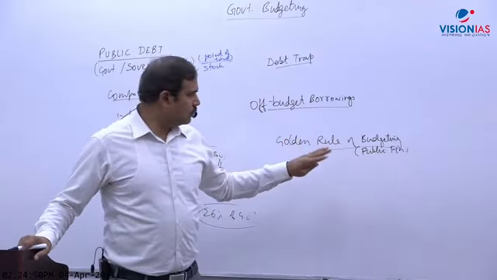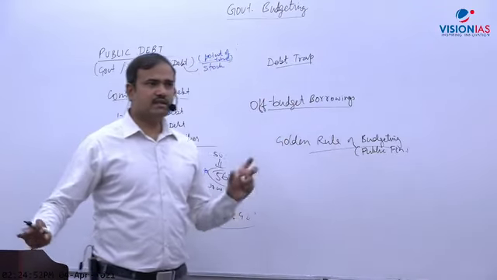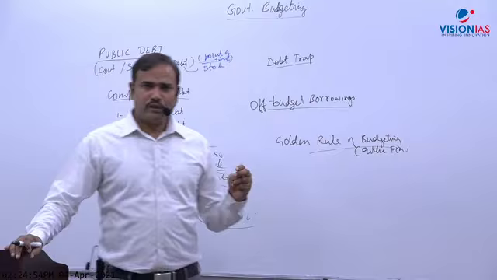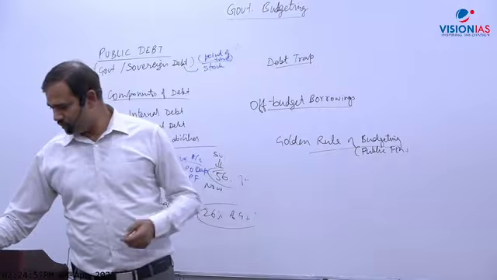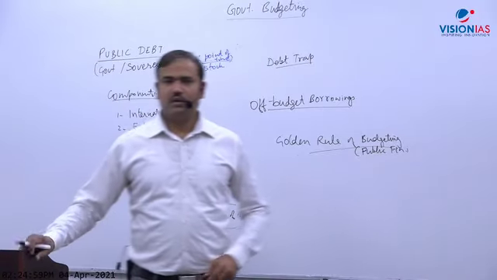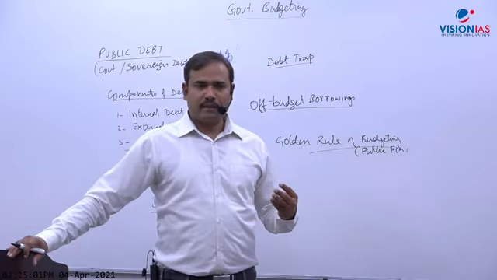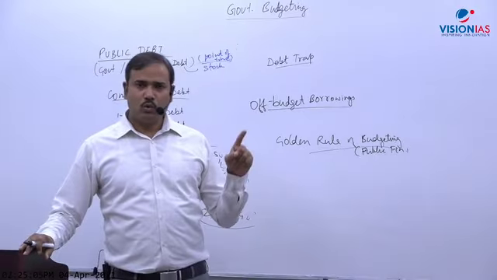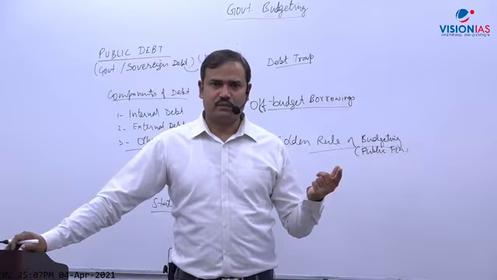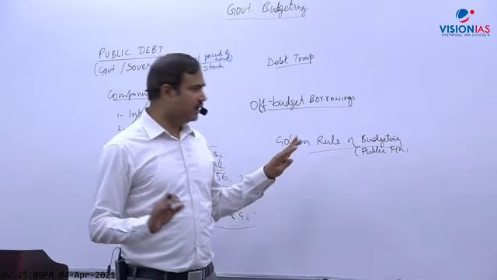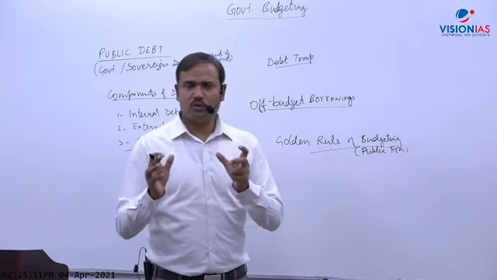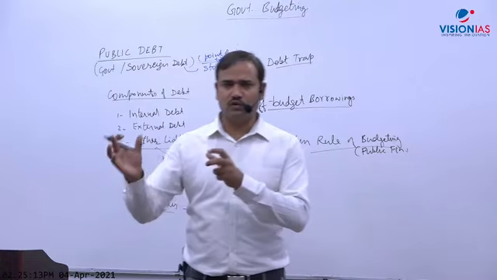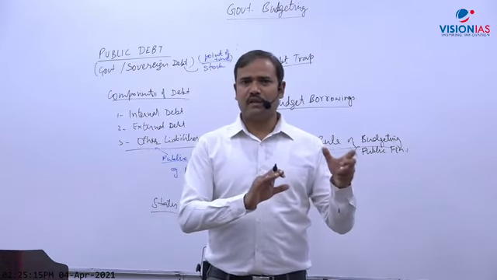So what is this? Write down: it states that government should borrow only for capital expenditure. This is the golden rule of budgeting. Whenever government is borrowing, government should not use it for day-to-day things. Government should use it for capital expenditure.